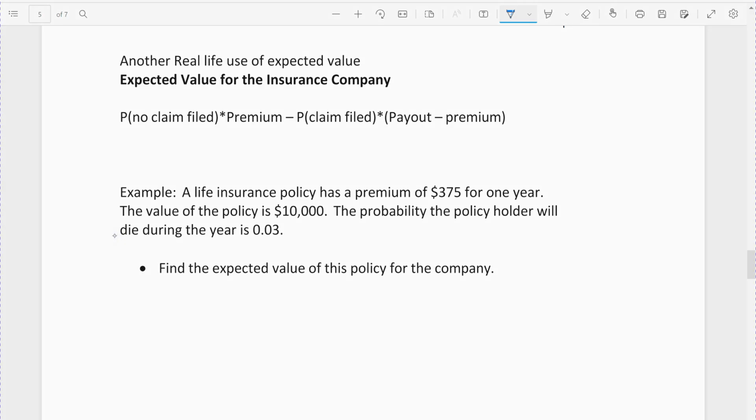A real life example besides playing games and gambling is a life insurance policy. And a life insurance policy, in a way, is a gamble for the company and the individual. So this is sort of a quick way that a company can figure out what they would expect to pay out or gain from policyholders, right?